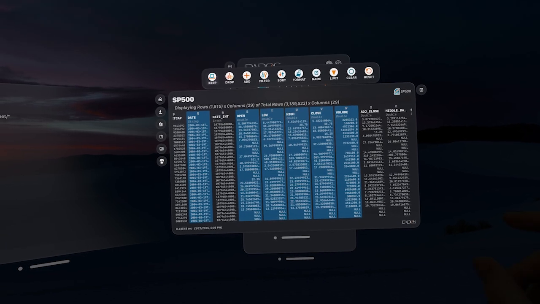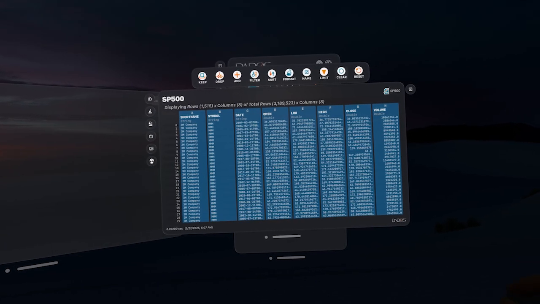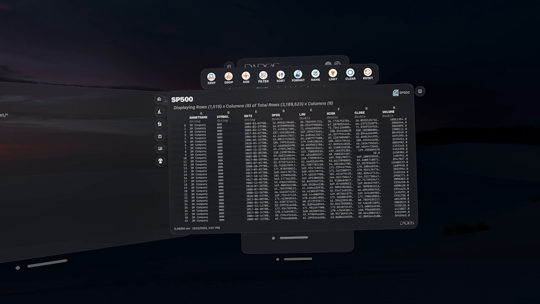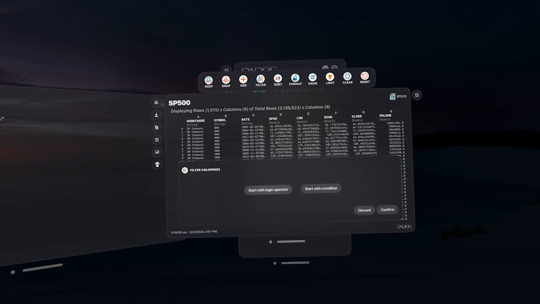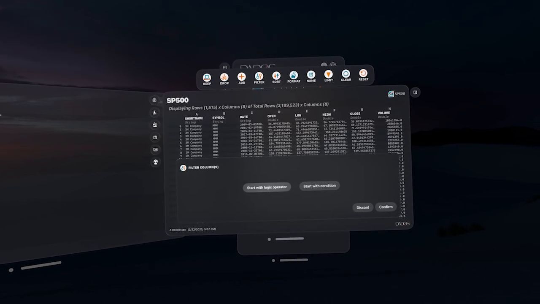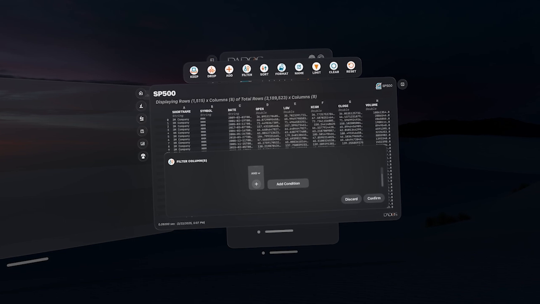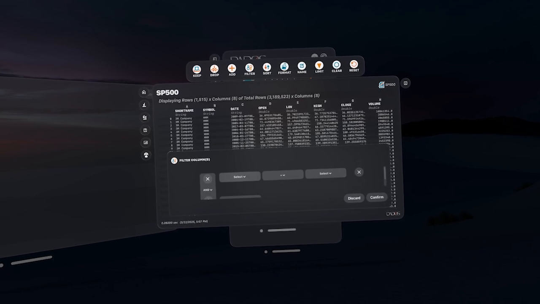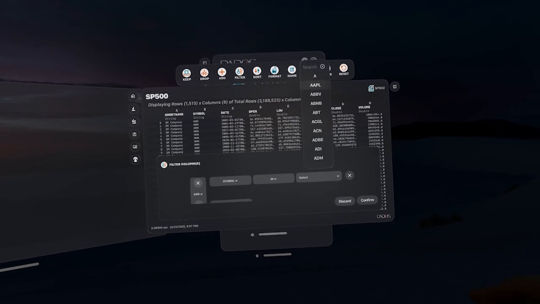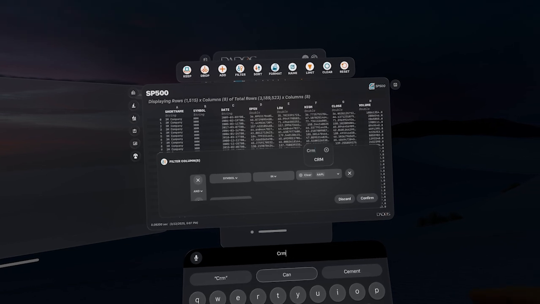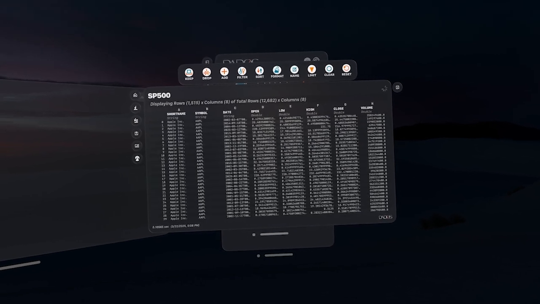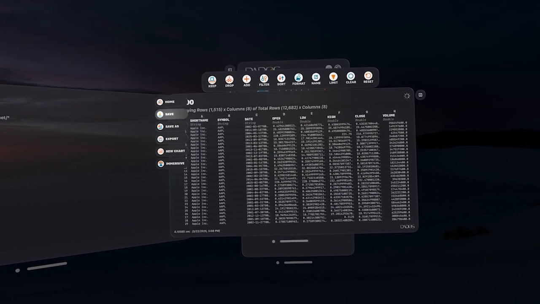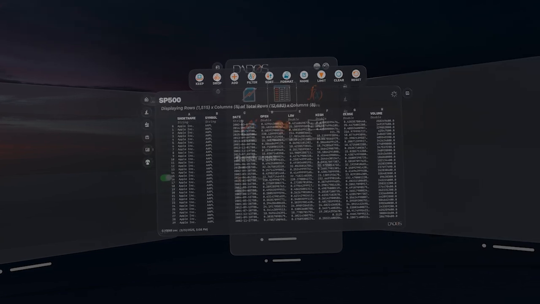Charts, lists, visualizations, and dashboards are easily created visually from a data frame. Let's trim this data frame down to support the visualization we are building. We will pick only the columns we need for this visualization and use the filter builder to select the symbol values for Apple and Salesforce. The data frame now has 12,682 rows and 8 columns. The result was returned in a tenth of a second.